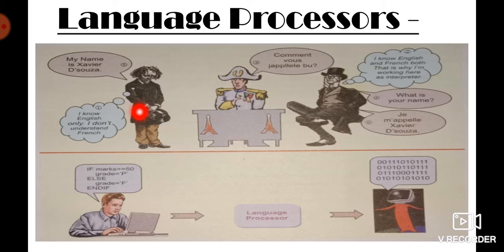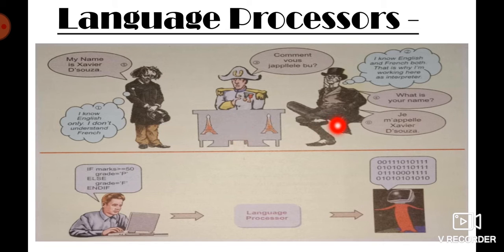Is it possible? Whatever he speaks in English, the other will not be able to understand and cannot reply, and whatever this man says in French, the first will not be able to understand or reply. So here is a third person who knows both English and French, and he is the intermediate between these two.